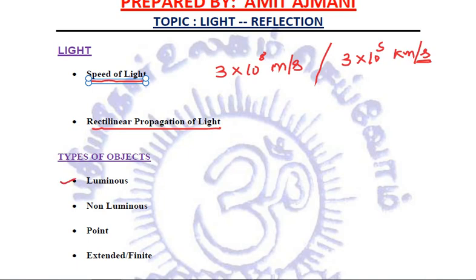Fine. Now, talking about various objects, there are various types of objects. One is luminous objects, the objects which have light of their own, like the sun and bulbs and all the electric devices that we see, tube lights, CFLs, etc. The other ones are non-luminous objects, which do not have light of their own, but they reflect the light of the luminous objects. The next type are point objects, which are just like points. But if we combine many point objects, then we get an extended or a finite object, right?